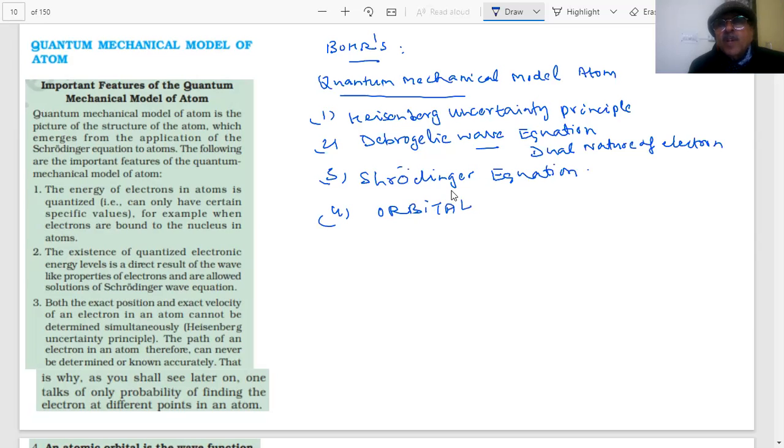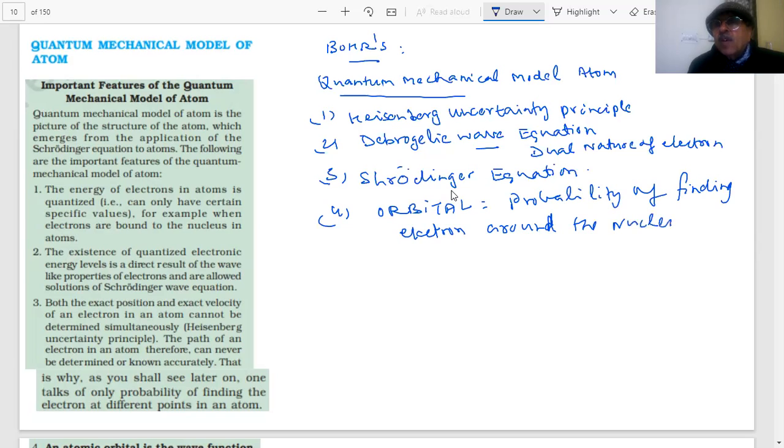What is an orbital, students? The probability of finding an electron around the nucleus. These are called orbitals: S orbital, P orbital, D orbital, F orbital, which you are defining. Those are the places where the probability of finding the electron is highest, students, because the exact position cannot be determined.